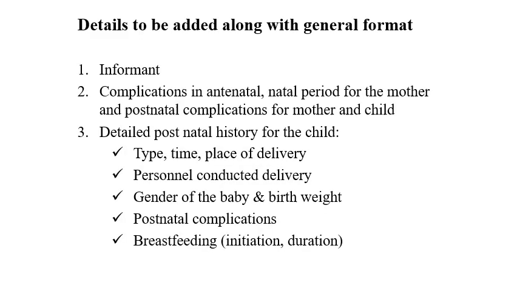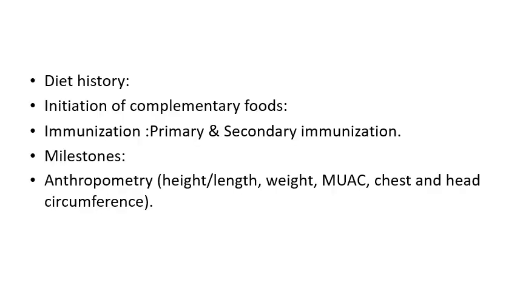Coming to the clinical social case form, it is the same: who is the informant, complications in the antenatal period for the mother, and the postnatal complications for the mother and the child. A detailed postnatal history should be taken, and you should be able to describe the type and date of delivery, the person who conducted the delivery, the gender of the baby and the birth weight, postnatal complications, and breastfeeding: initiation and duration, for how many months breastfeeding was done, and when complementary feeding started. Usually we give exclusive breastfeeding for 6 months, and after that we start complementary feeding. So the diet history of the child should be maintained.